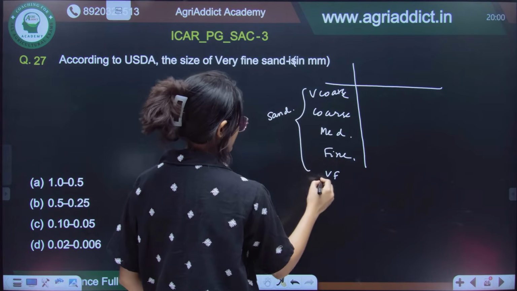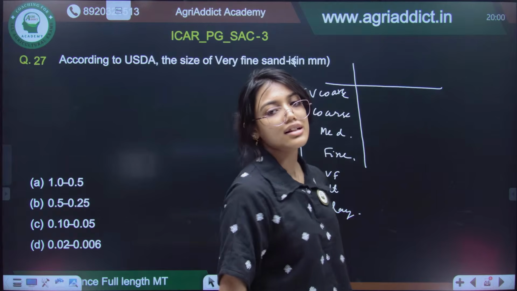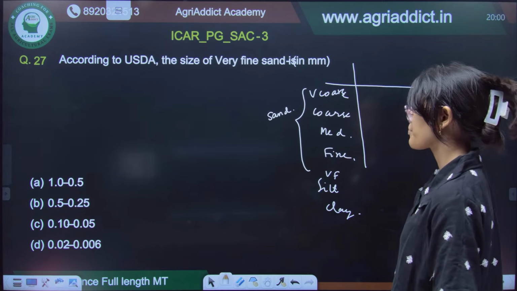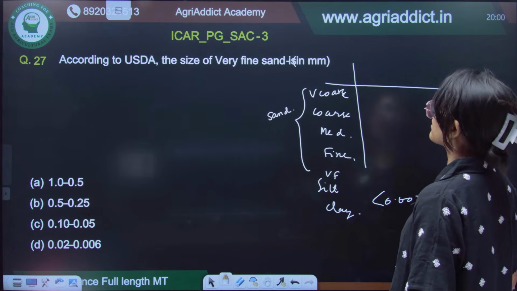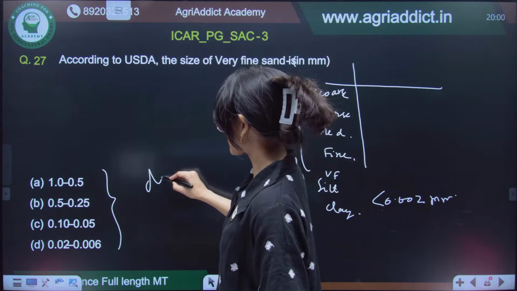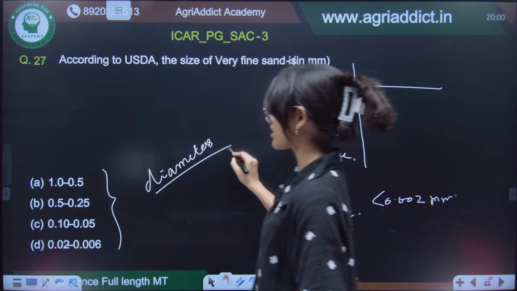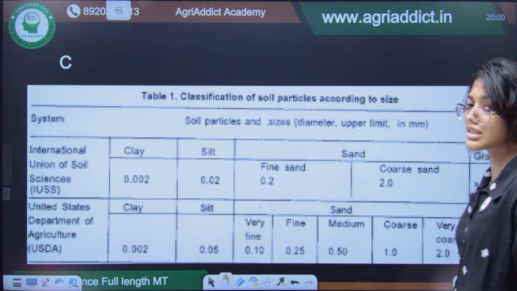And then we have silt and then we have clay, right? So, tell me what will be the answer for this one? So, clay is always less than 0.002 millimeter, and mind you, these are all the diameters that are given, not the radius, okay. So, the very fine sand will be option number C.